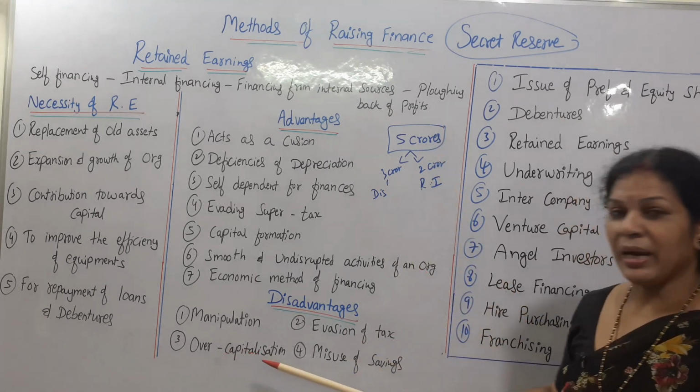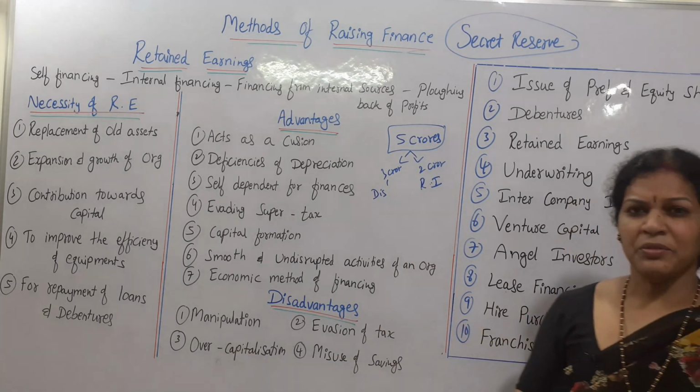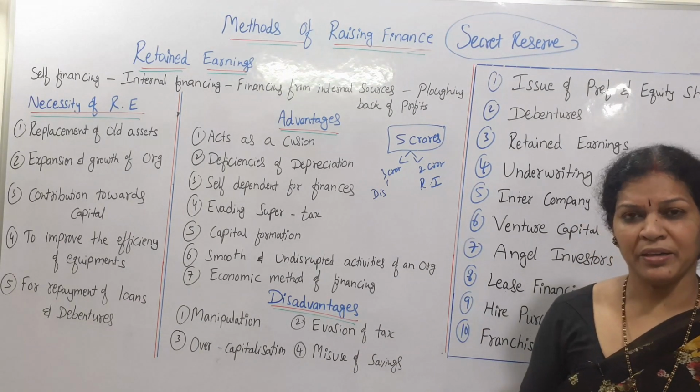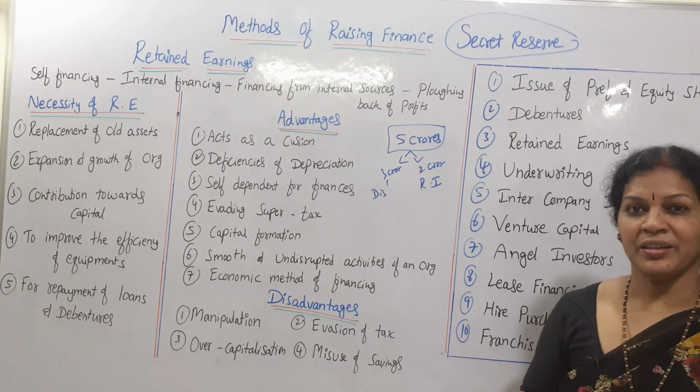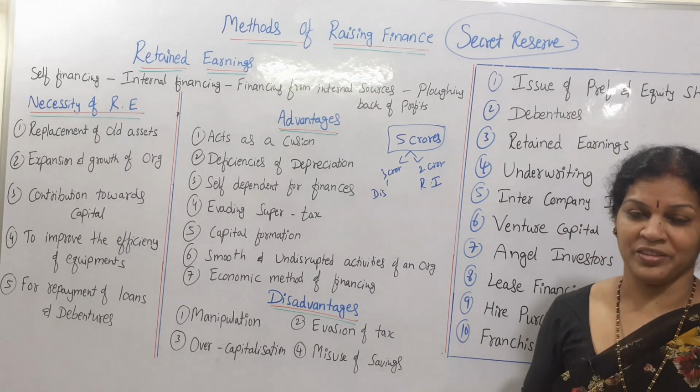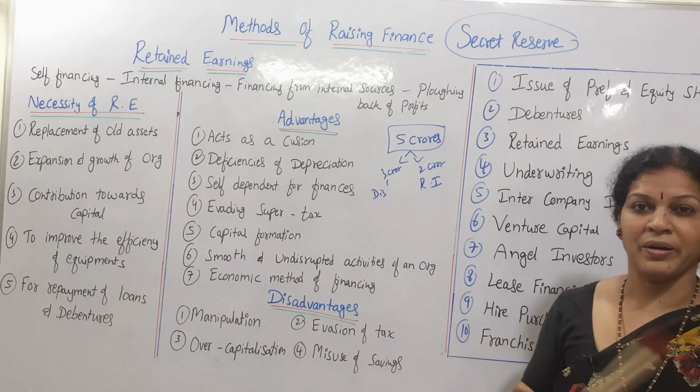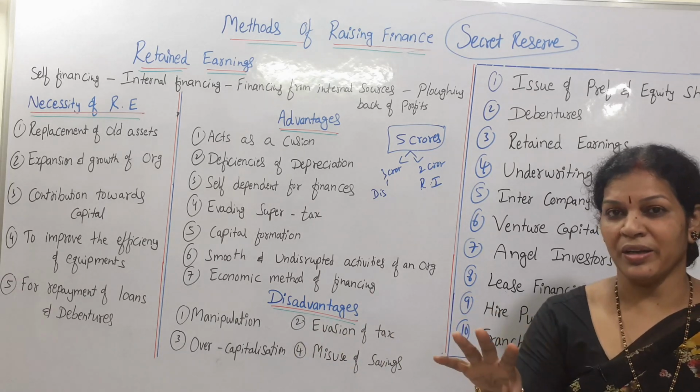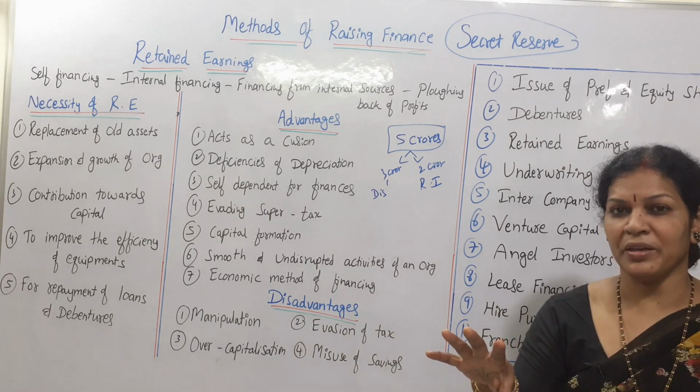Another one is overcapitalization. Sometimes we may not require the capital, but we are providing retained earnings from the profits, from the surplus. So this may not be utilized, may not be required.